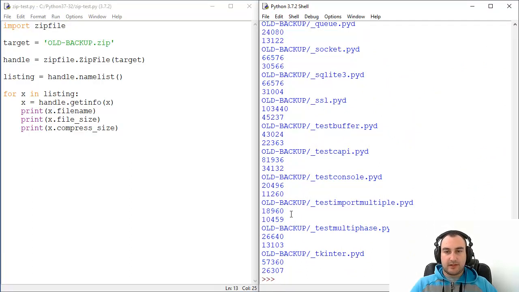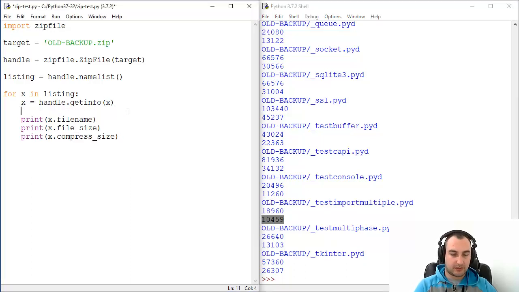The result is a little bit nicer now, but still kind of ugly. We have file size before and after, so let's create some kind of horizontal separator here.